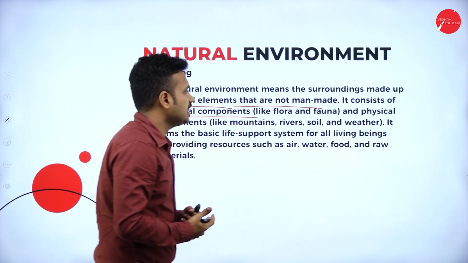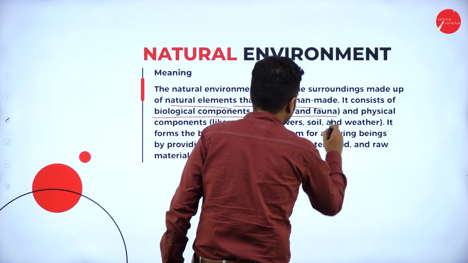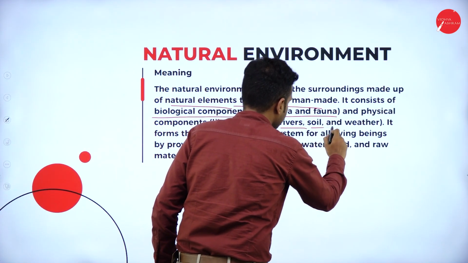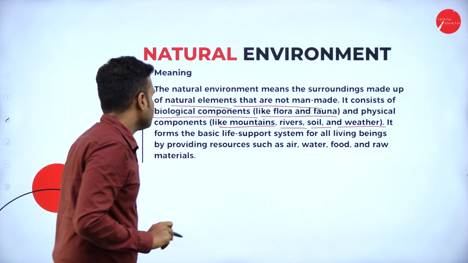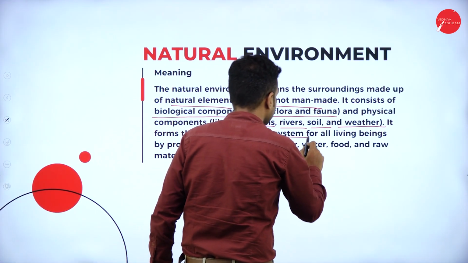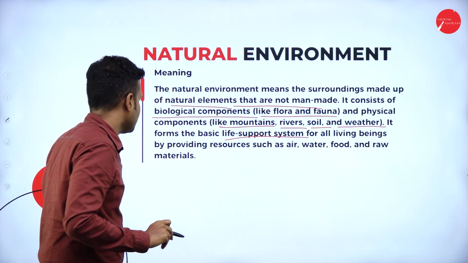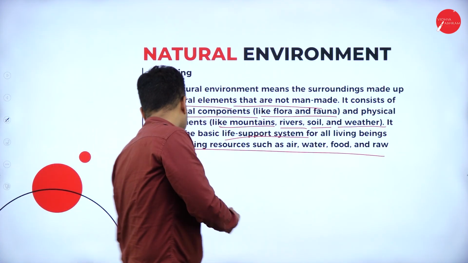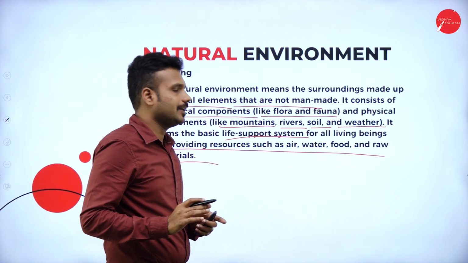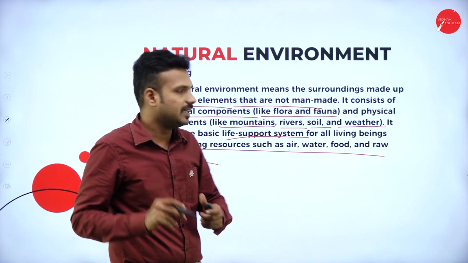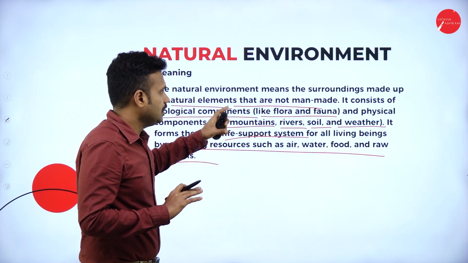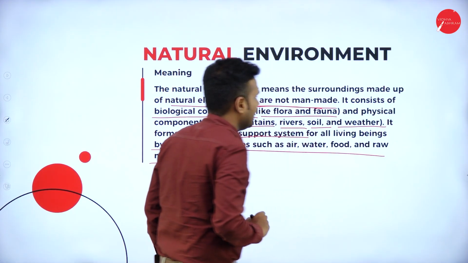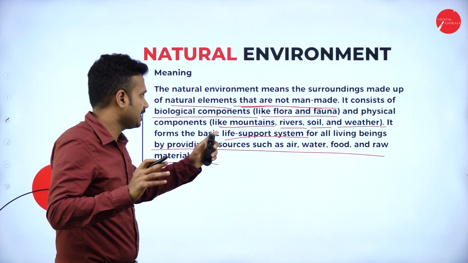It consists of biological components like flora and fauna, and the physical components like mountains, rivers, soil, and water. It forms the basic life support system for all living beings by providing resources such as air, water, food, raw materials. Okay, so these are all the things that we get in the external environment. I will just brief the concept. This environment, we call it a natural environment, which has not been created by man, which has been created by God. It is a God's gift, we can say.